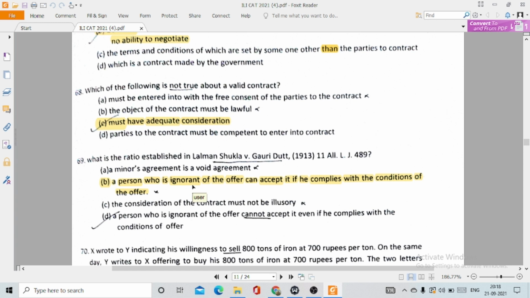Question number 69. What is the ratio established in Lalman Shukla versus Gauri Dutt? Option number B, a person who is ignorant of the offer can accept it if he complies with the conditions of the offer. This is option number B.